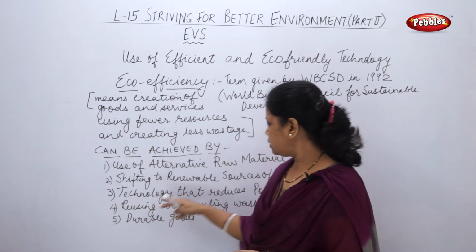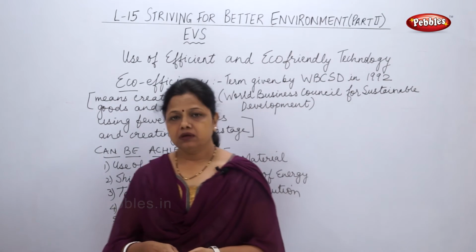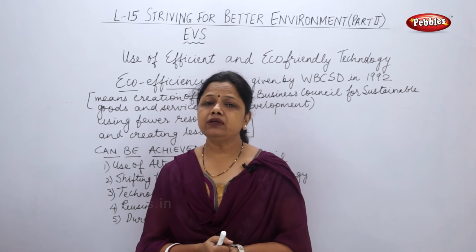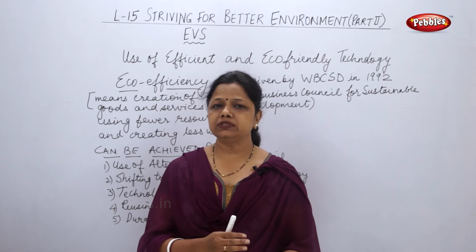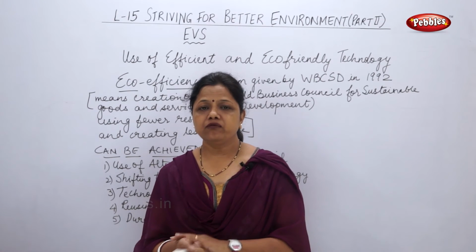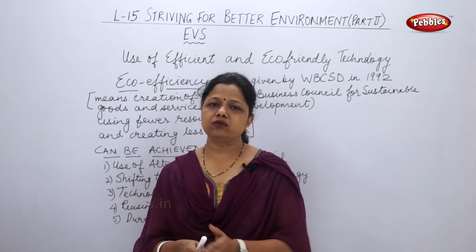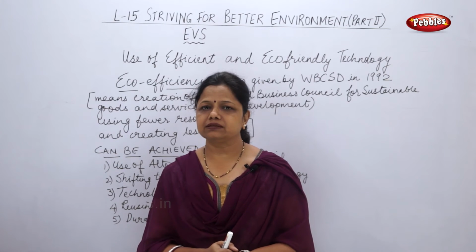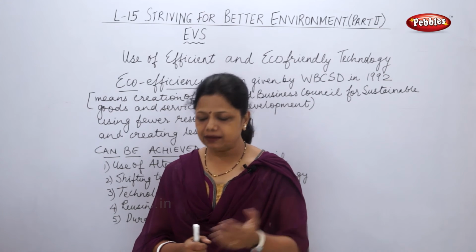Third, technology that reduces pollution. Now, as I said, I have almost covered this. Instead of LPG, I can use biogas. Instead of petrol, we can use CNG. CNG is compressed natural gas, which is a much better and cleaner fuel.